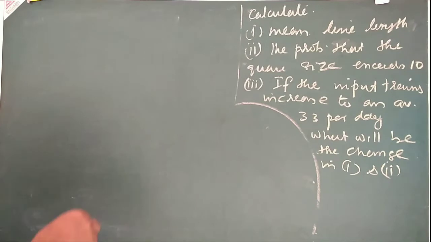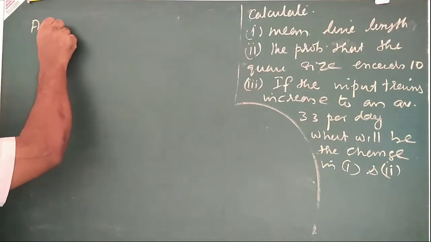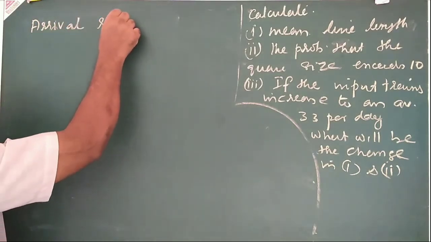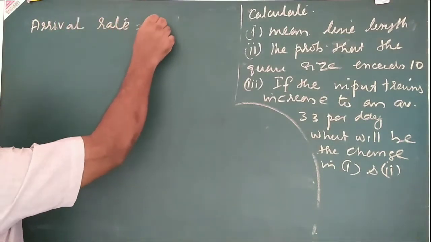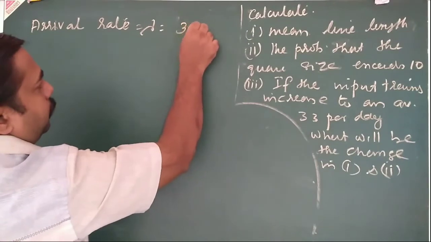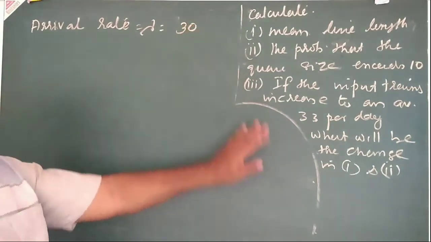So that is given. Arrival rate, lambda is equal to 30. Here per is given, so we can take it directly.